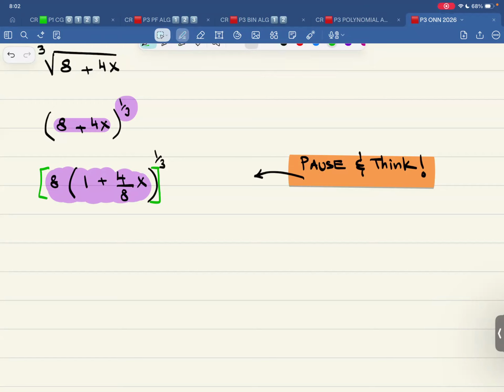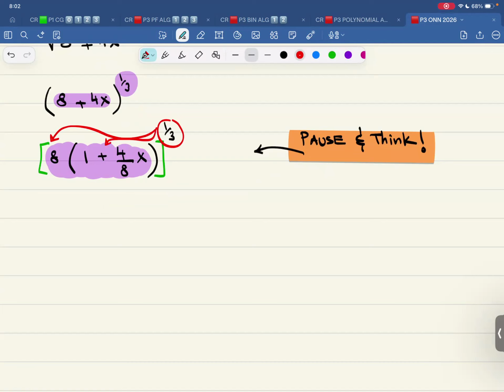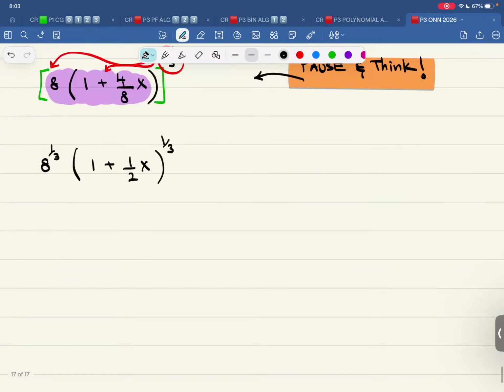And this one third over here, that is like this. That is applicable on the whole thing. Now it makes sense. So now this one third, it's applicable on the 8, it's applicable on the bracket. So now write it down. This is 8 raised to power of one third. This is 1 plus half x. Yes, you can reduce it, raised to power of one third.